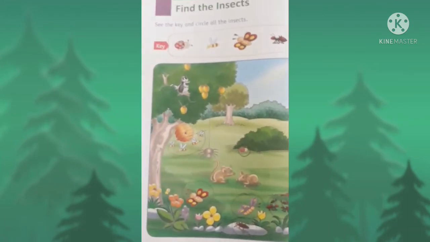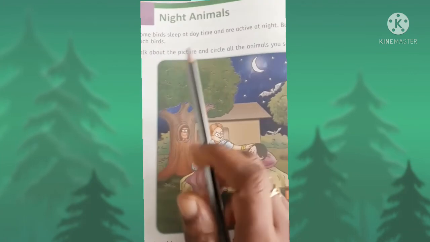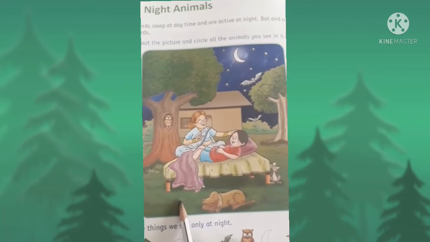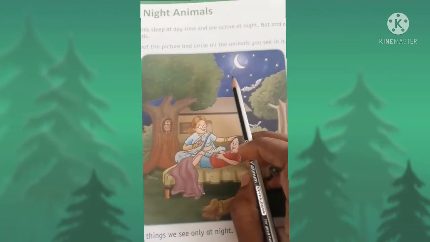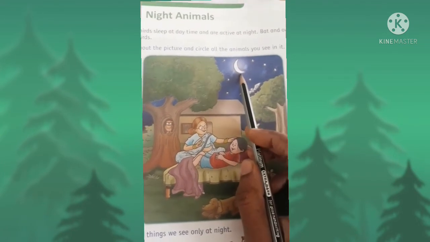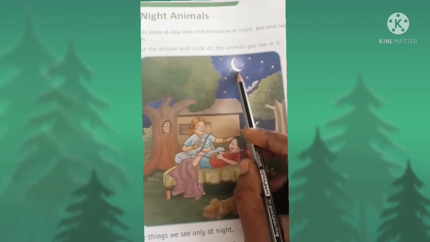Okay, children, understand? This topic is night animals. Look at the picture. This is night time. So children, we can see many stars and the moon at night in the sky. Okay.